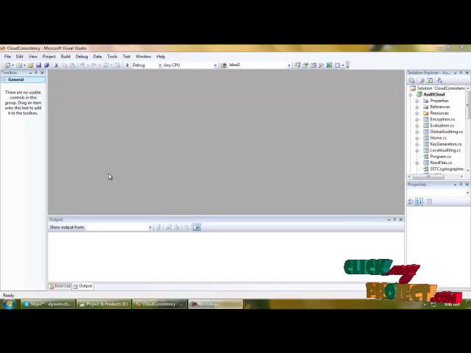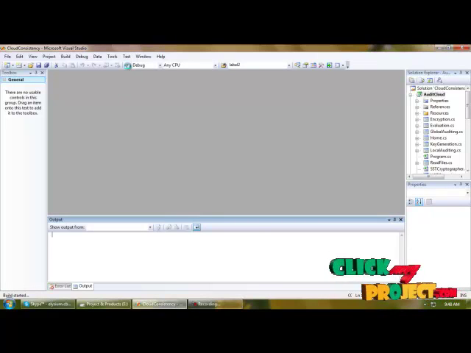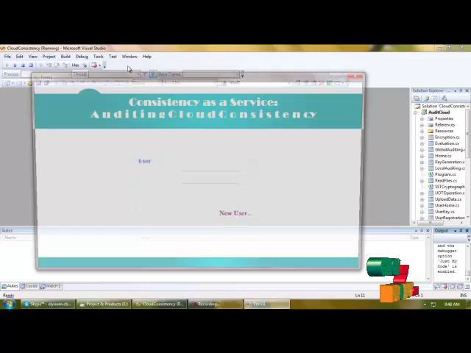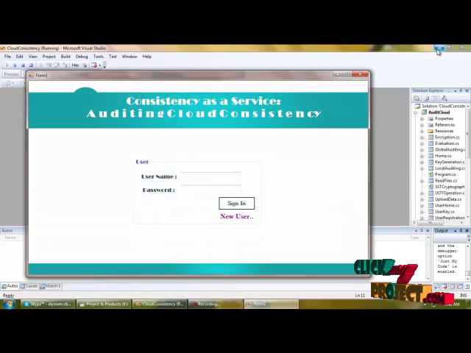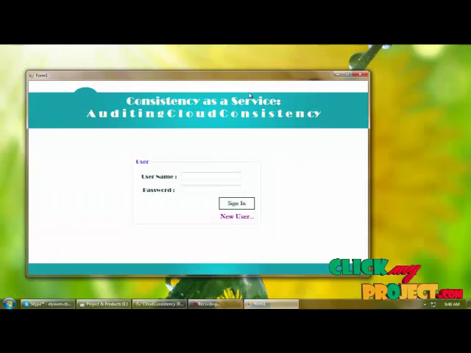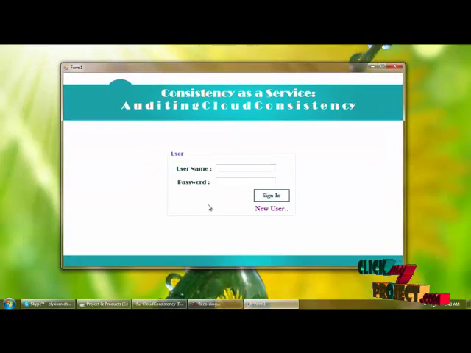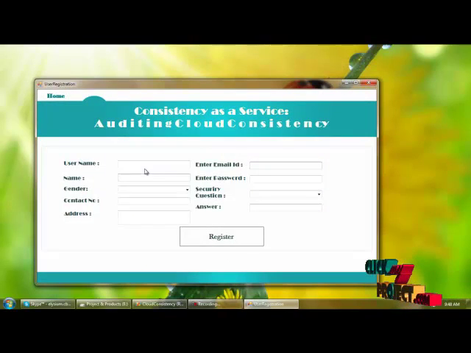Next, execution of the project. Let's start execution. This is the home page of the project, and that is the home page of the audit cloud. Here, users can log in by providing username and password. If the user is new, they need to register by providing a username.